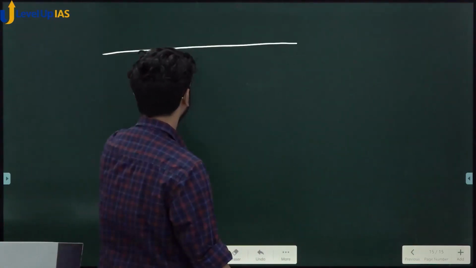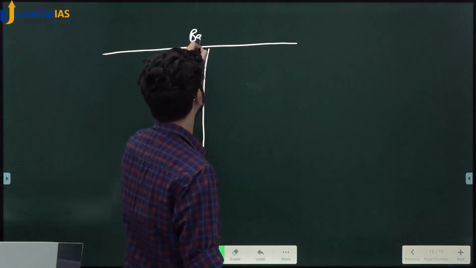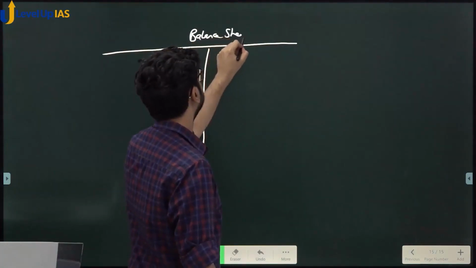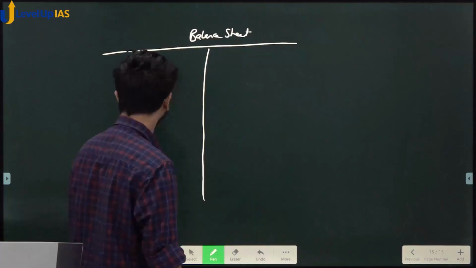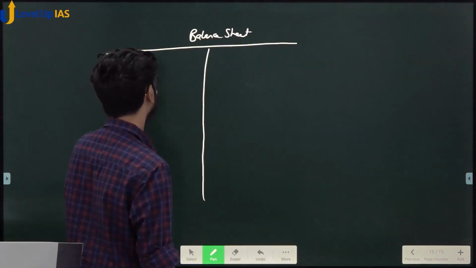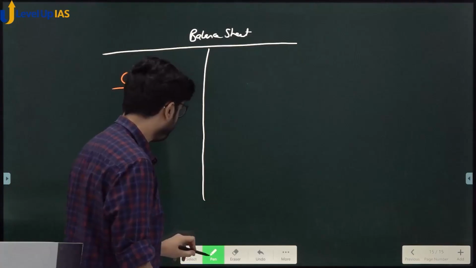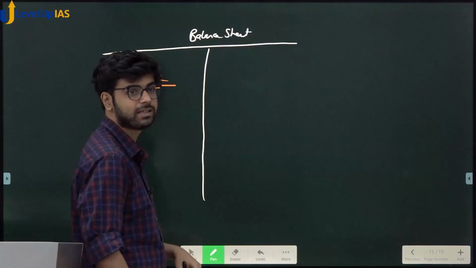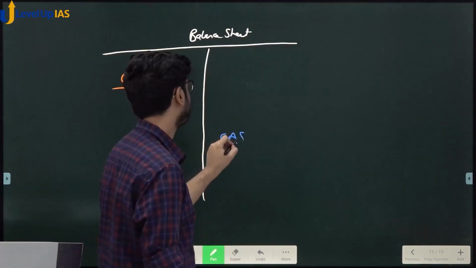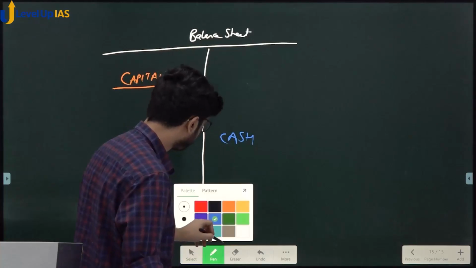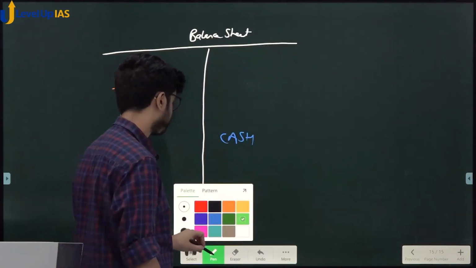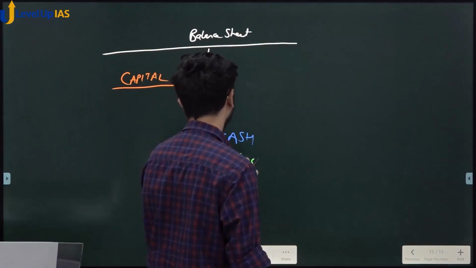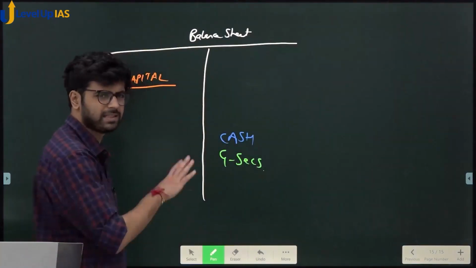I'll teach you something very interesting. I hope by now you understand the balance sheet. Do you understand the balance sheet? So please help me. I will call this the balance sheet. Where is capital? Very quickly tell me. Capital. I'm not even writing asset and liability now. Capital is here. Yes or no? Where do you think is cash? Bank's cash. Yes. Cash is an asset. Cash would come here. Yes or no? Where do you think are government securities? Government securities. Okay, this is fairly simple.